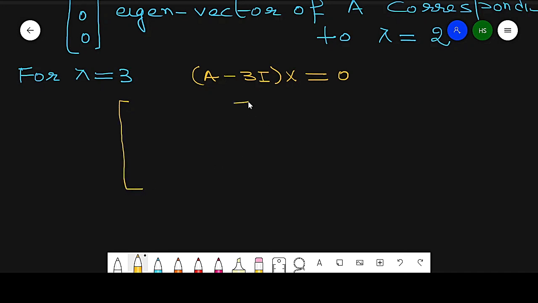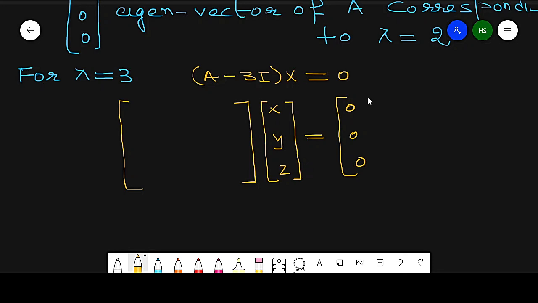So this is x, y, z, and this is equal to 0, 0, 0. So what is A minus 3I? Just check that. What is A minus 3I? Minus 1, 1, 0, minus 1, 1, 0, 0, minus 2 and minus 1, and next is 0, 2 and 1.